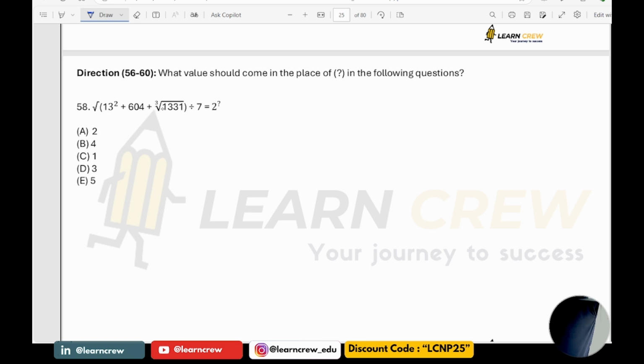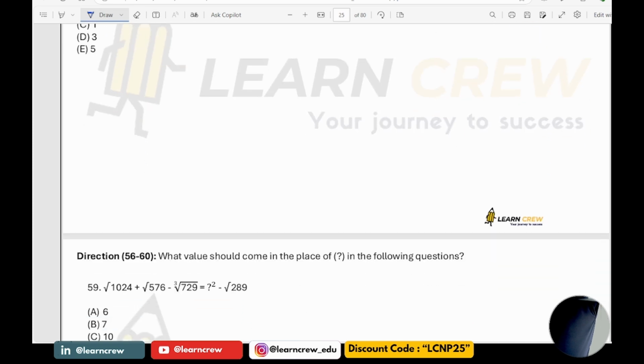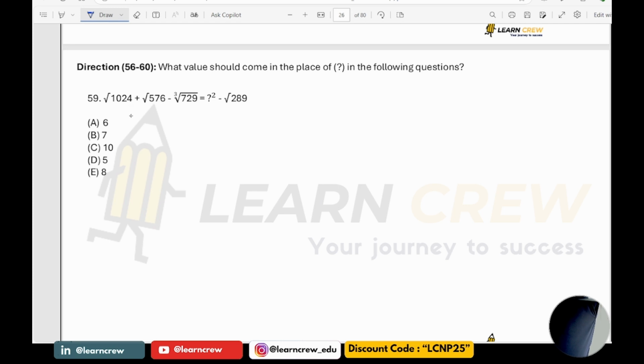Now please see here. Cube root of 1331 is 11. 11 plus 604, 615. 615 plus 169 is 784. 784 means 28 square. 28 square under root, 28. 28 by 7 is 4. 4 means 2 square. Am I correct? 58th question: 2.